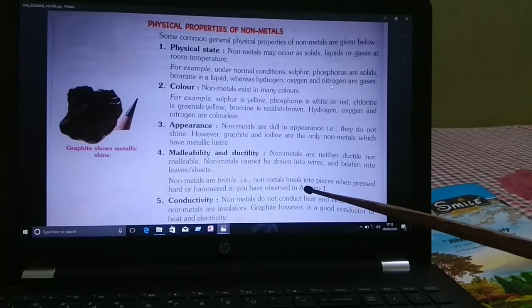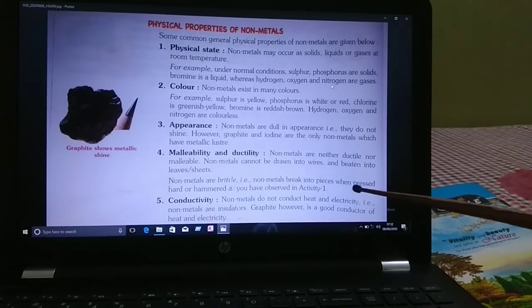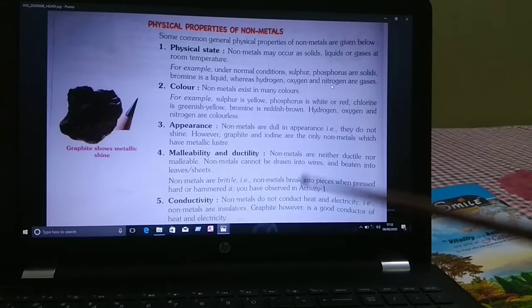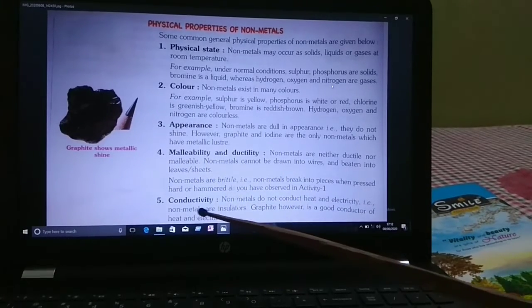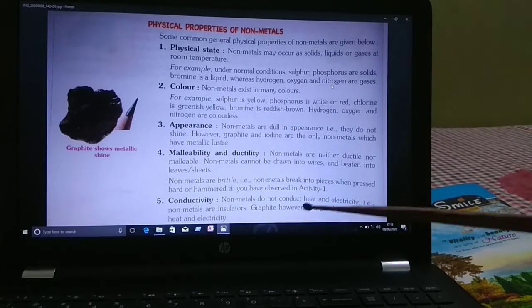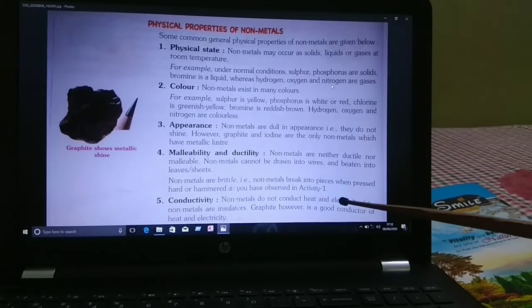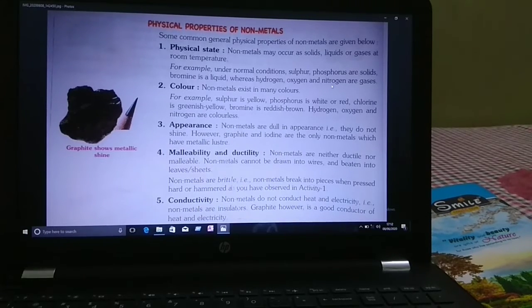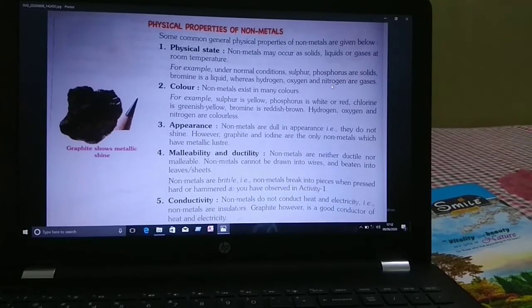That is, non-metals break into pieces when pressed hard or hammered, as you have observed. So, next is the conductivity. Non-metals do not conduct heat and electricity. That is, non-metals are insulators except graphite. Graphite is a good conductor of heat and electricity.